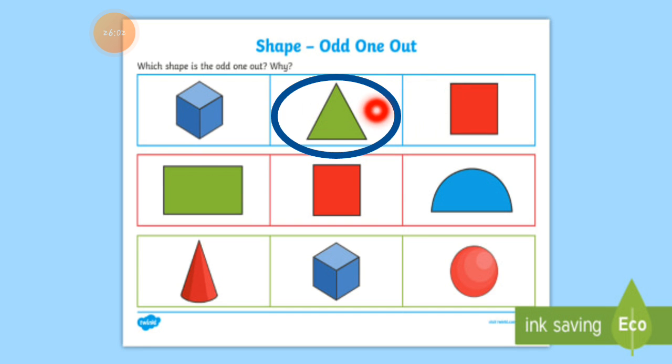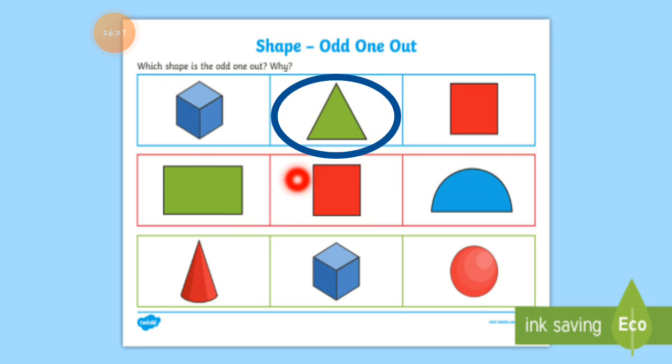That's why the triangle is an odd one out. Do you understand? These both shapes are squares, this one is a square in 3D, and this is a square in 2D. Both are squares in different dimensions, and this triangle has just 3 sides only. That's why I put a circle on the triangle.